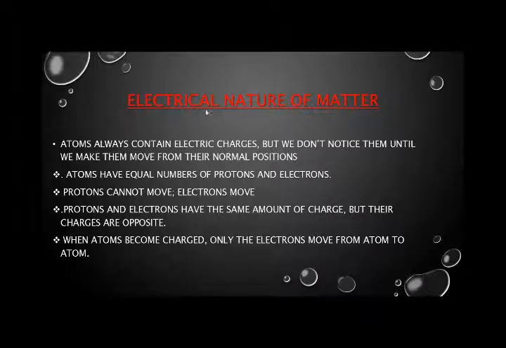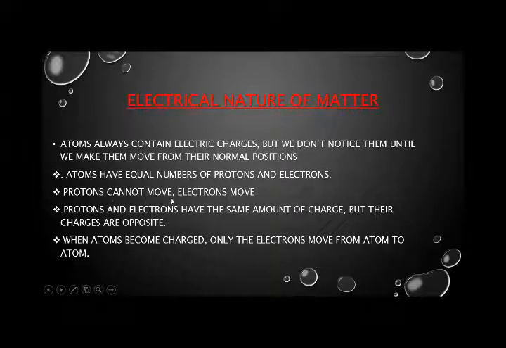In an atom, the number of protons and electrons is the same. So we can say that the number of positive charges is equal to the number of negative charges. And that's why we say that an atom is a neutral particle, because it has the same number of positive and negative charged particles.